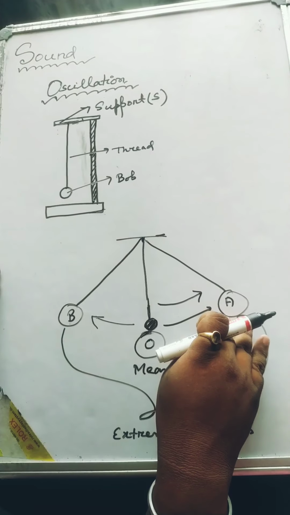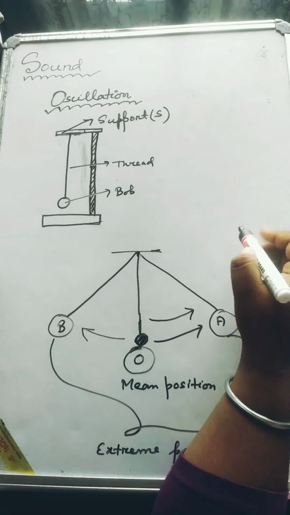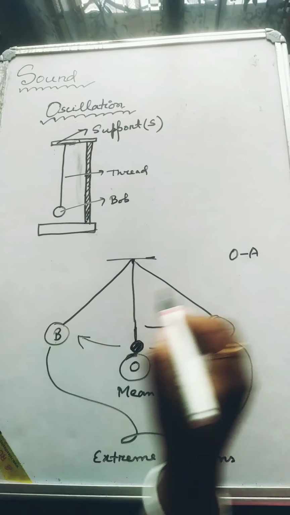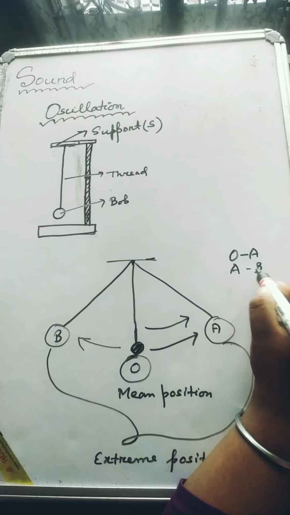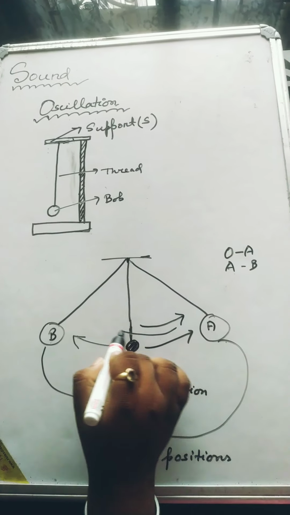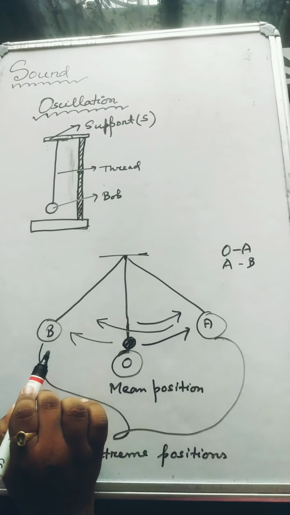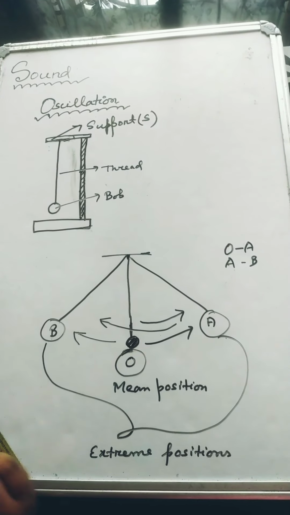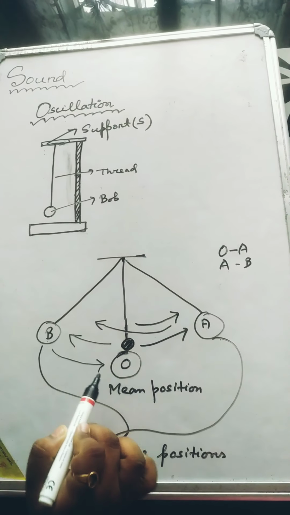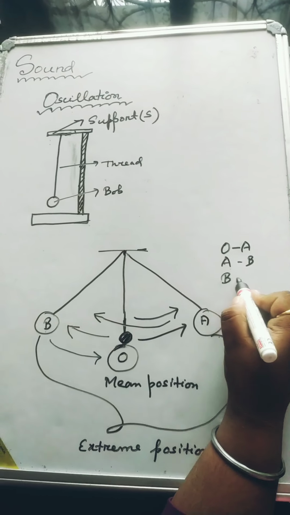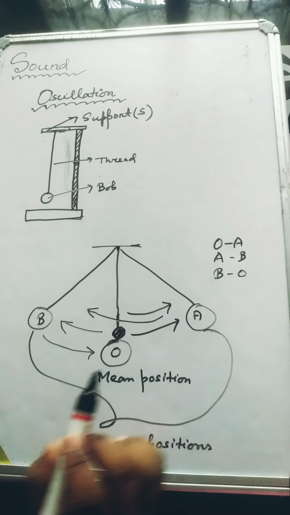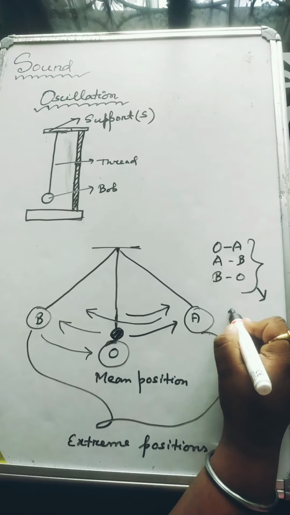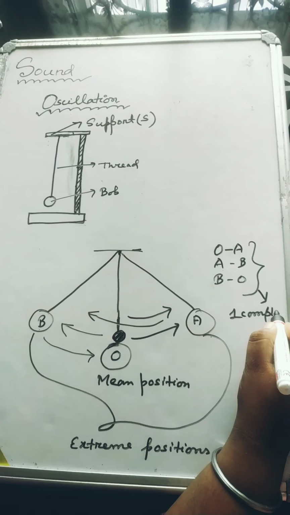So it will return and move from A to B. Now all of you may say that it has completed one oscillation, but no, still it has to return to the mean position. That means it has to return from B to O. O is the mean position, right? It has to return from B to O to complete one oscillation. Then only we can say that it has completed one oscillation.